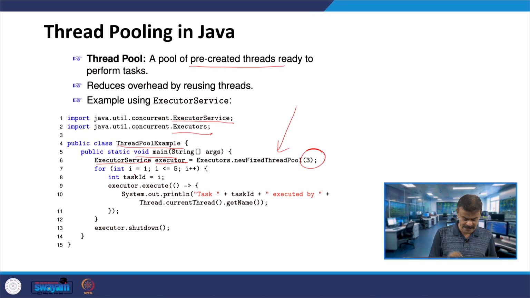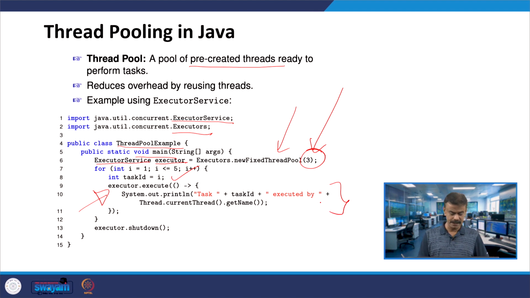Now for i equal to 1, i less than or equal to 5, i plus plus, and the task ID is i. Now you have a lambda expression here, calling execute. Inside it, System.out.println prints the task ID and the thread calling getName on the current thread. 3 threads are there, that is what line number 6 is saying. Once it is printing, executor is invoking shutdown.